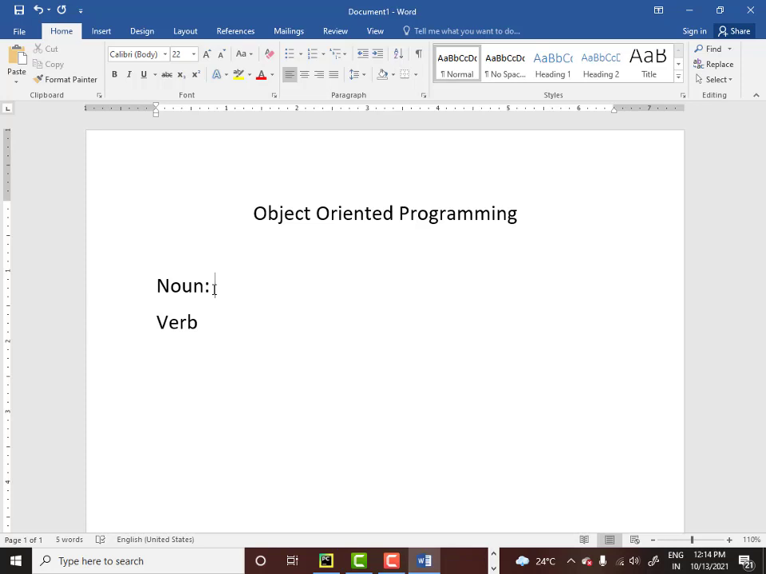What's a noun? Name. Yes. Name, place, and a thing. Am I right? Noun is a name, place, and a thing. And what is a verb?